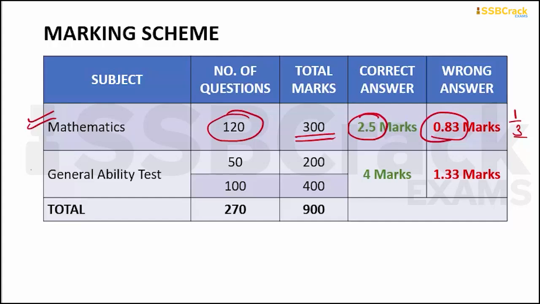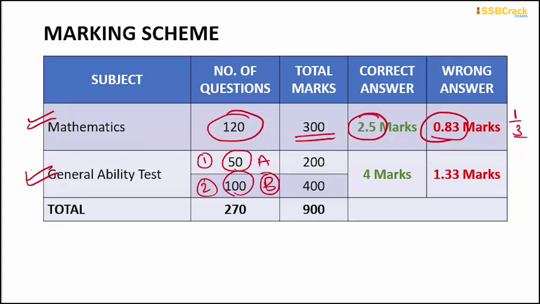Now coming to the general ability test. As I told you, the first paper is of English, the second is of general knowledge. So in the English section, English part A, the total number of questions asked will be 50, and in part B, the total number of questions asked will be 100, which means total marks allotted to part A will be 200 and total marks allotted to part B will be 400.